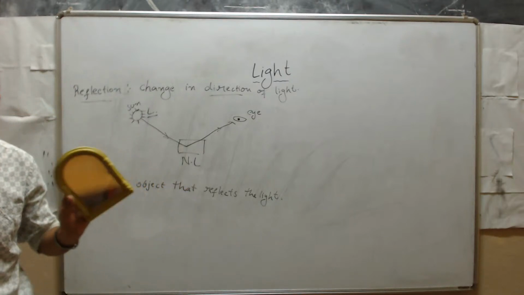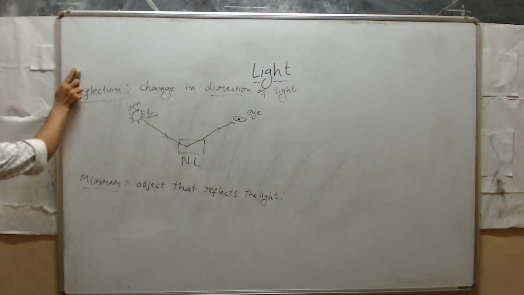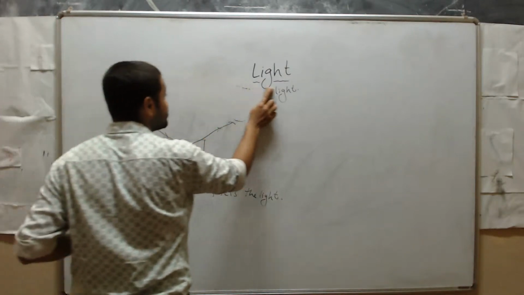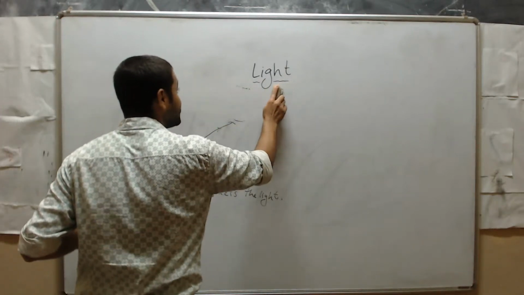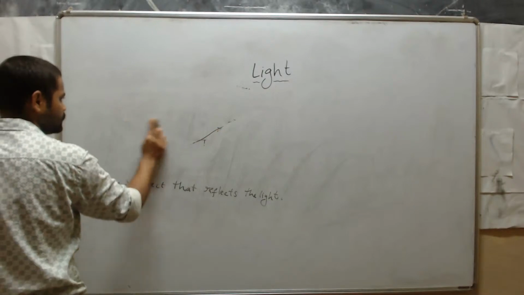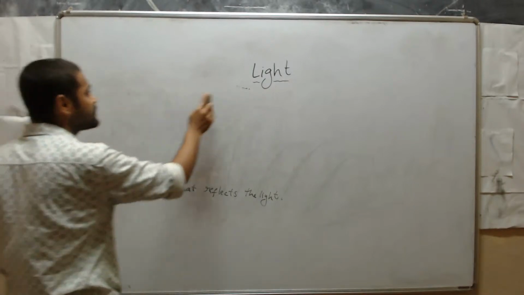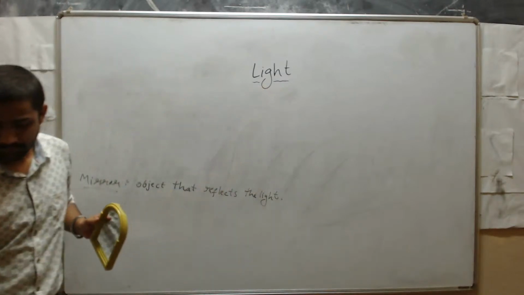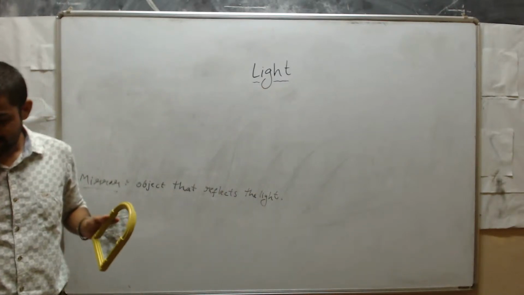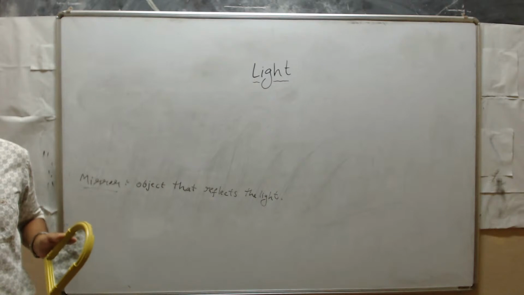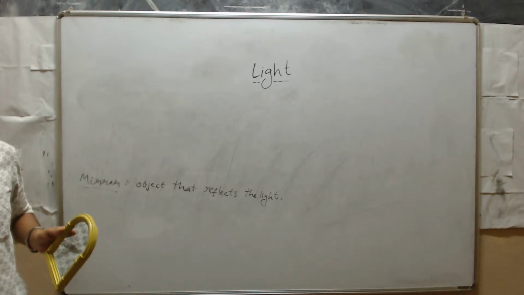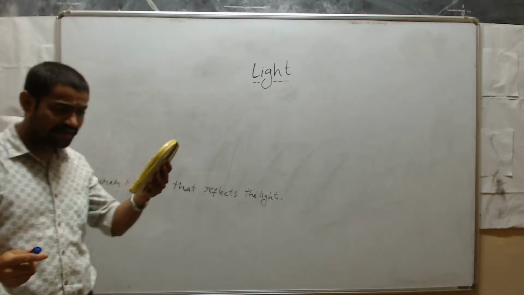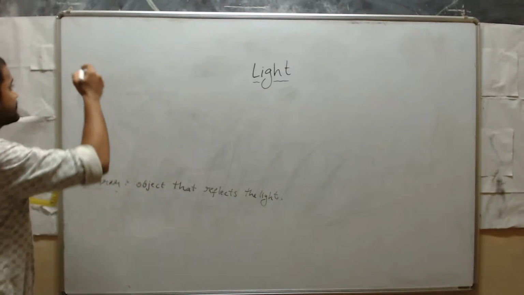This is the mirror. And one more important thing we have to learn in this lesson is about object and image. Can you tell me what is the difference between object and image? Students, can you tell me what is object and what is image?